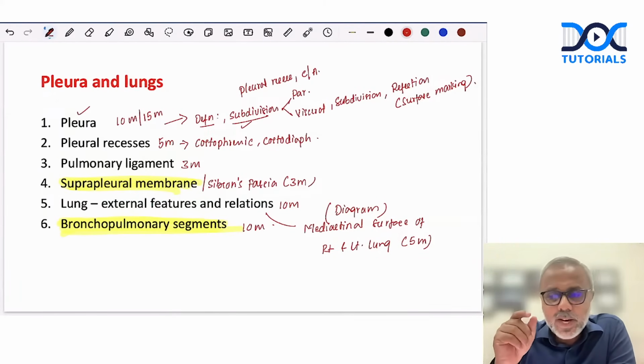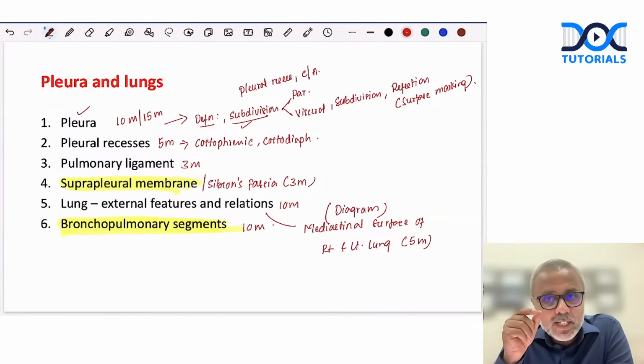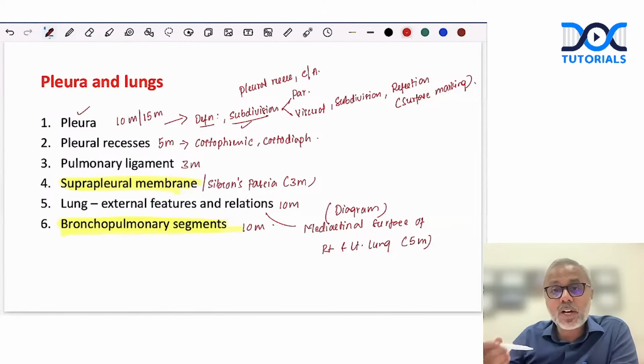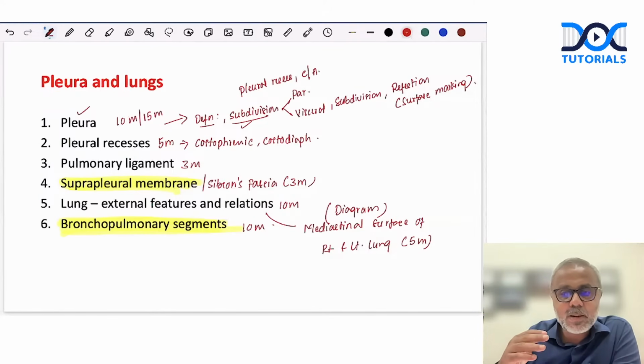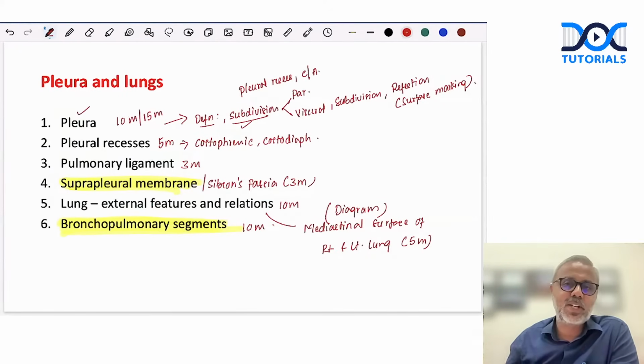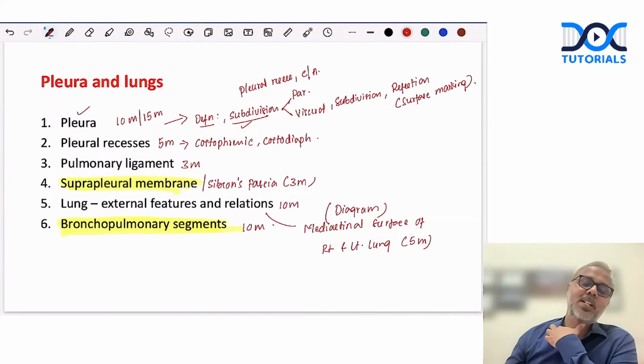When it does so, it separates, forming a thin potential space, and that is called the pleural cavity, right? Then we need to talk about the organization of the pleura as the cervical pleura, mediastinal pleura, diaphragmatic pleura. Then we need to talk about reflection, how to trace the cervical pleura.